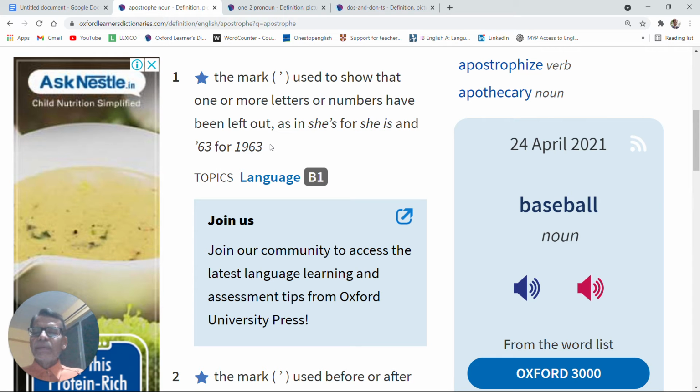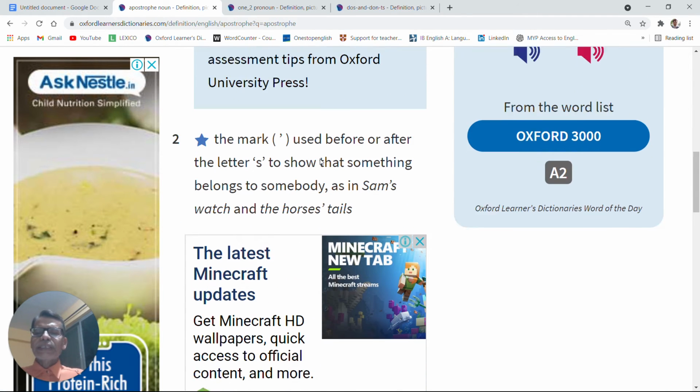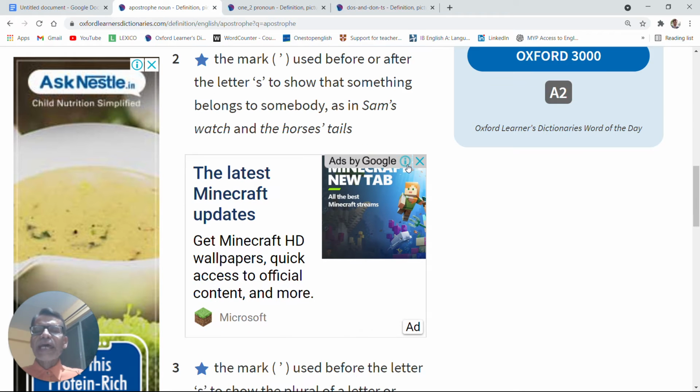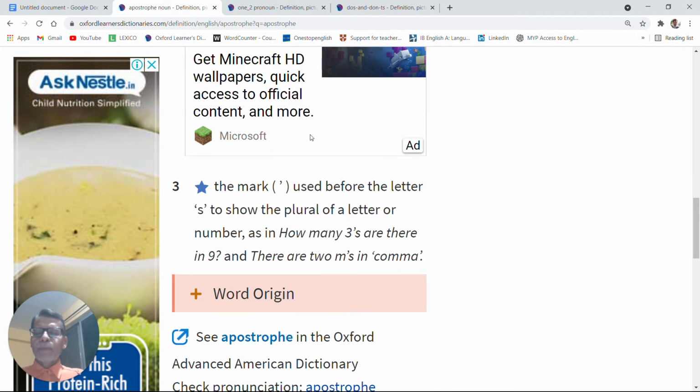Similarly, you can just put apostrophe and then 21, which means 2021. Then second, used before or after the letter S to show that something belongs to somebody, as in Sam's watch and the horse's tails. Sam's watch, belonging to Sam, and the horse's tails, apostrophe after S. But as I said at the outset, I am not focusing on apostrophe S in this video.